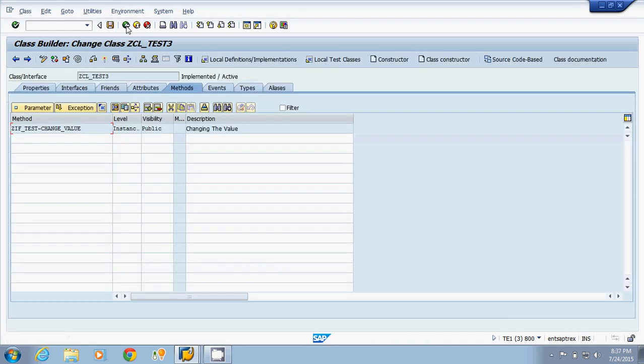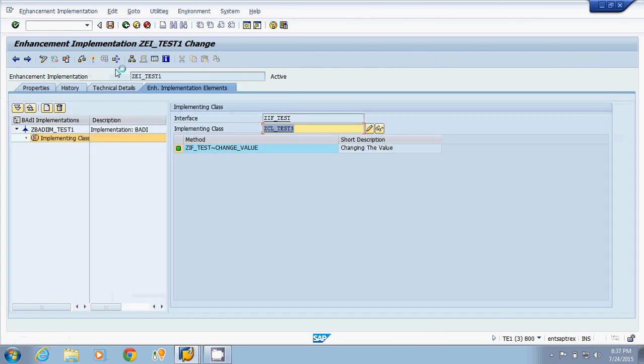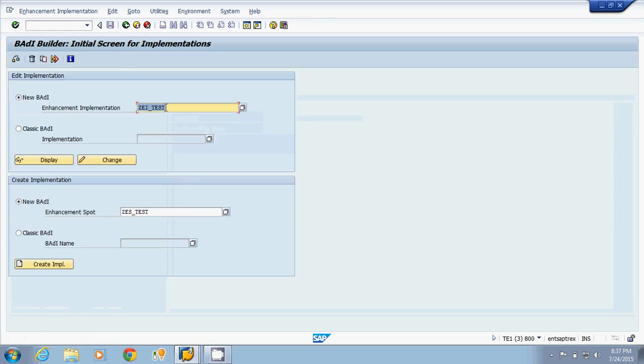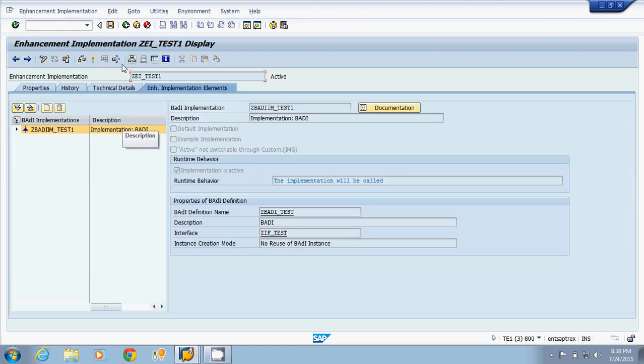Now my class is activated. Now I am activating the enhancement implementation. My enhancement implementation is activated. Back. Now I am displaying this ZEI_test 1. This is the enhancement implementation which I have created. When I am displaying this, it is now active.